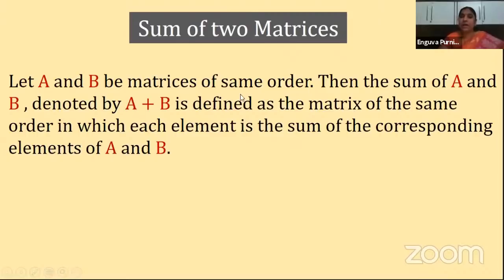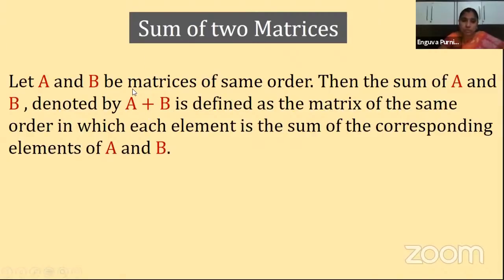Is it clear? Next. So now let us see that they are of the same order, meaning addition is possible. If addition is possible, then we try to add them. Then how can you add? After adding, what do we get? We get a sum. That sum is denoted by A plus B.